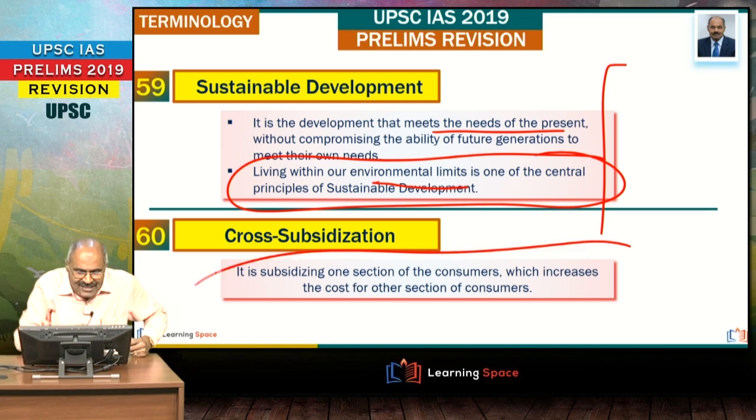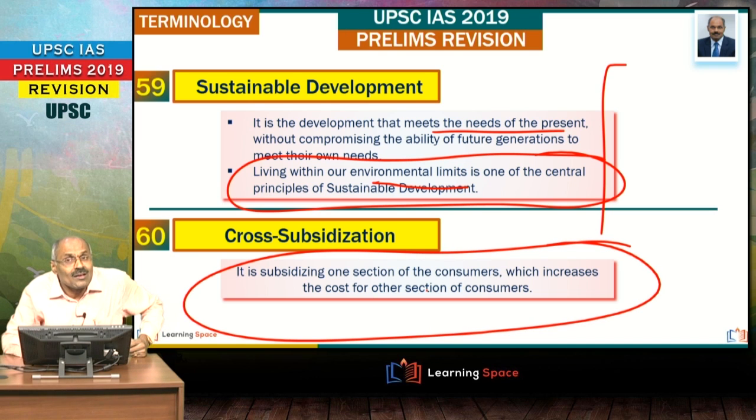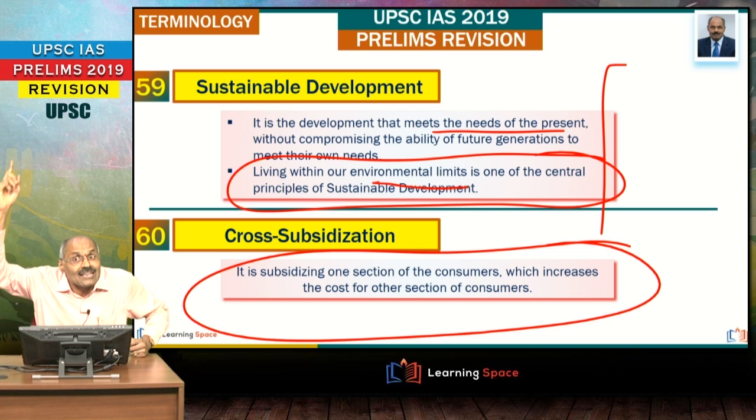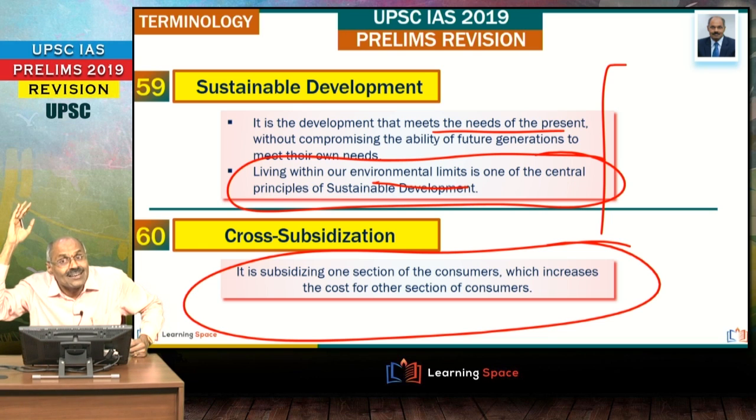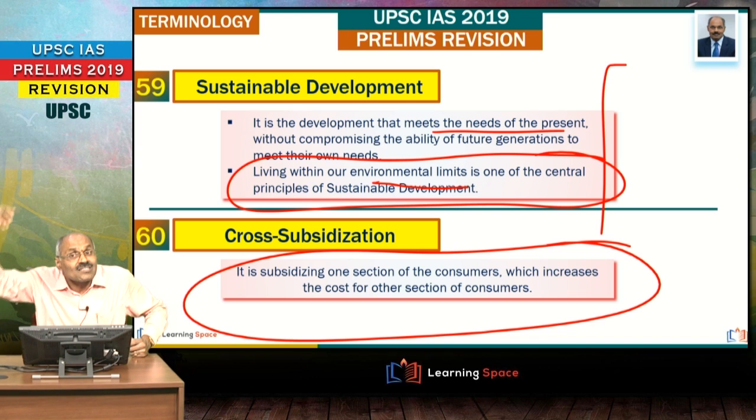Then cross subsidization. One classic example is keeping the tariff low for the agriculture sector, and then inevitably a loss will come and subsequently they will increase the tariff for the industrial sector. Similarly, in train journeys, a suburban journey costs ₹5 up to 19 kilometers, cross subsidizing, that means freight is charged high and passenger services are charged low. These are examples of cross subsidization.